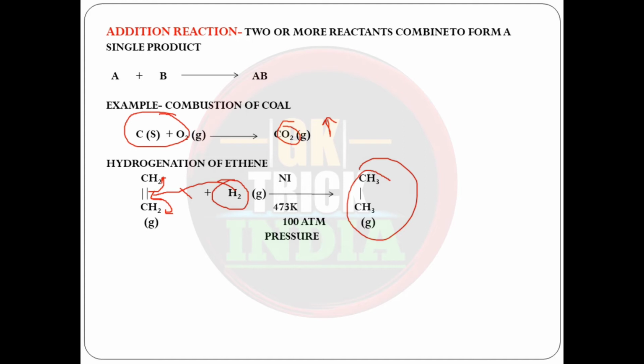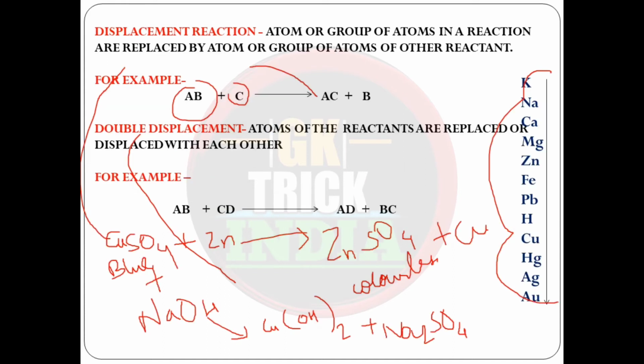That is combustion of coal. Coal which is heated in the presence of oxygen gives you carbon dioxide. That is, two reactants are combined to give you a product.